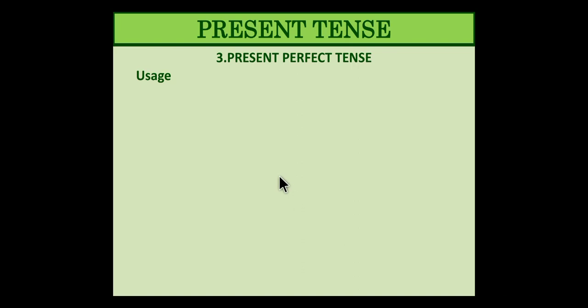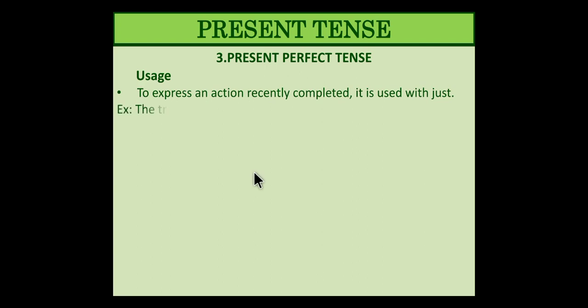Next, present perfect tense. Now, when do we use present perfect tense? To express an action recently completed. It is completed but very recently, so it will not be considered as past tense. There is a difference between past tense and present perfect tense. The stress is only on the factor of work, that the work is done, but it is just done recently. That's the reason I told you two different aspects in tenses, time and work. The work is completed but just recently, so it will be present perfect tense.